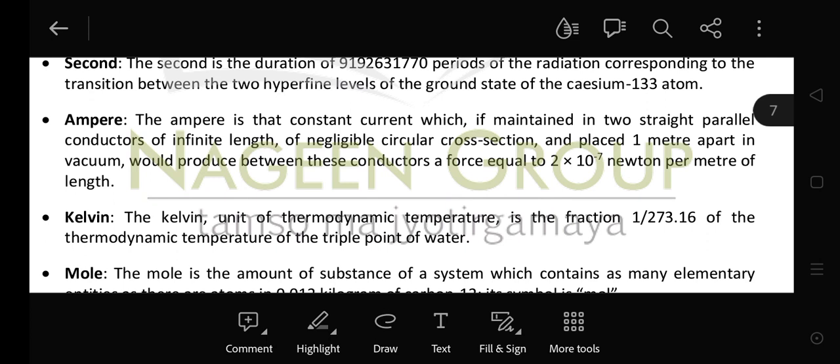तो एम्पियर क्या है? एम्पियर करंट की वैल्यू है. और जो कब होता है वो? When those two straight parallel conductors of infinite length, negligible area, are placed 1 meter apart and would produce between these two conductors a force which is equal to 2 × 10 to the power minus 7 Newton per meter of length. Now that is called the ampere.